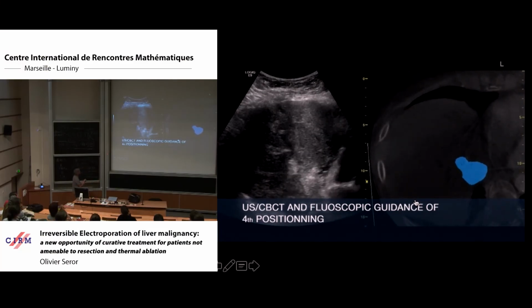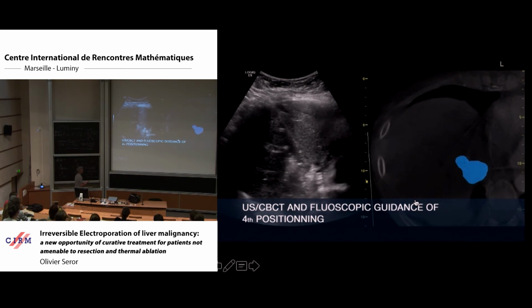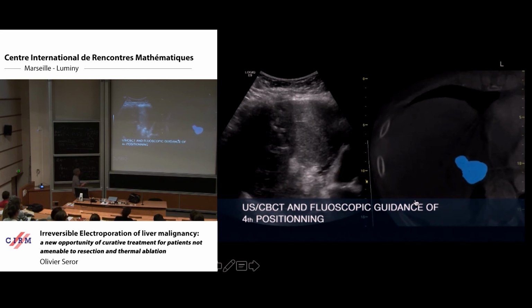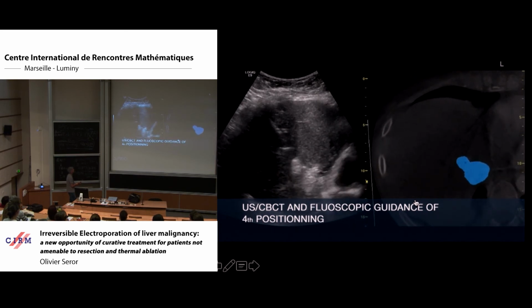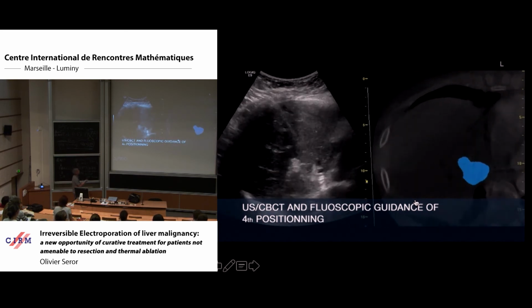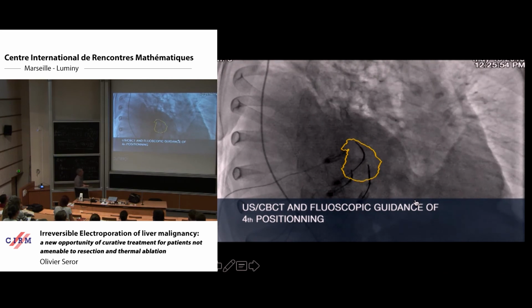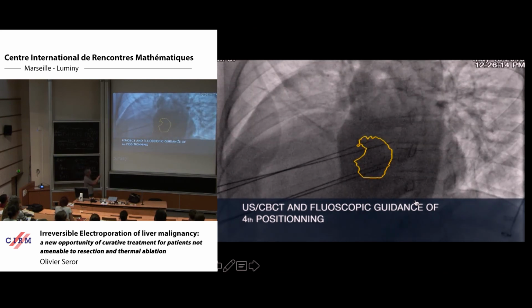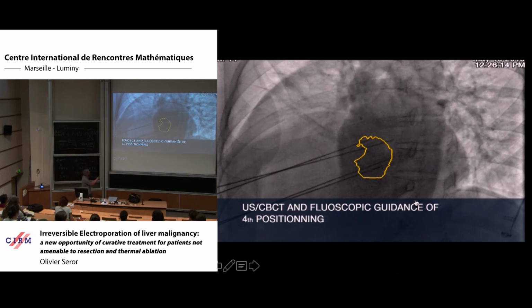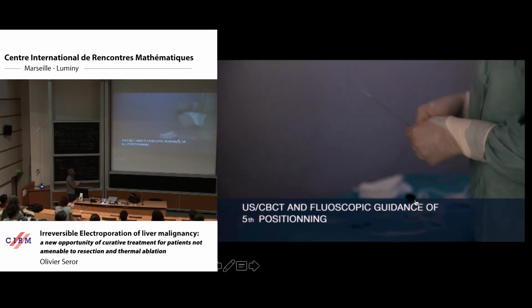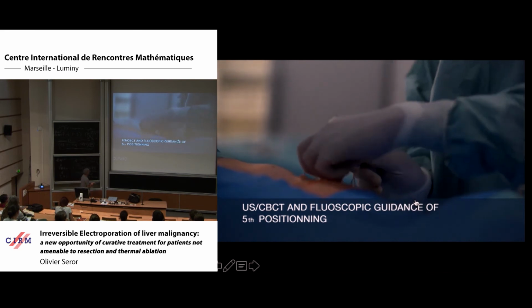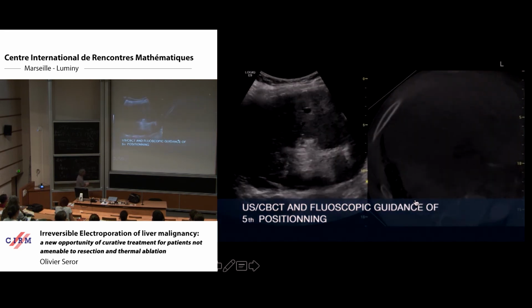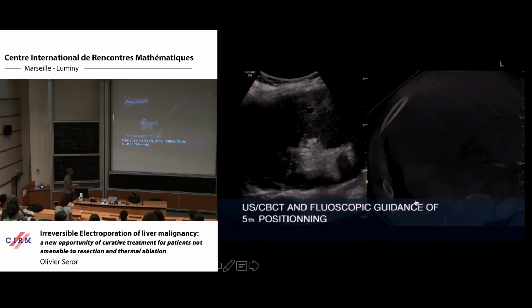This is the 4th puncture. So this is the heart. You can see with ultrasound here, this is the heart on fluoroscopic image, but also you can see that with ultrasound it was very, very close to the heart. So now we perform this 5th positioning.